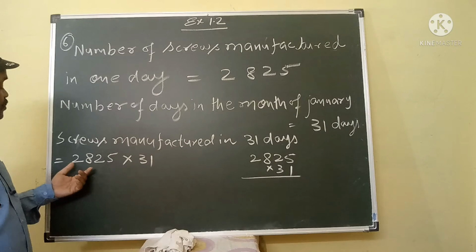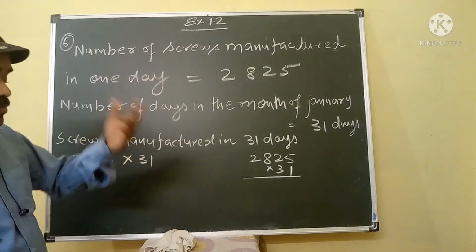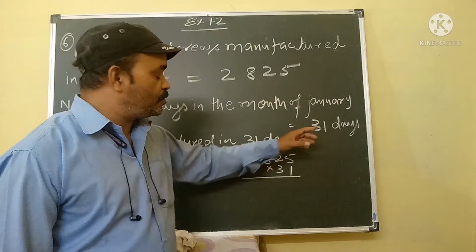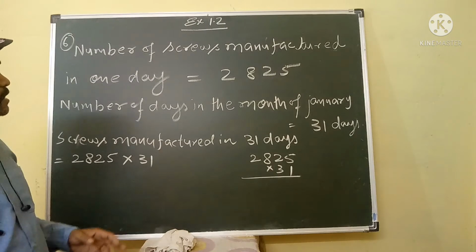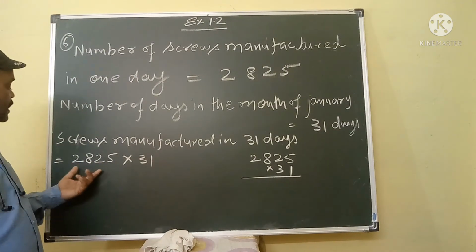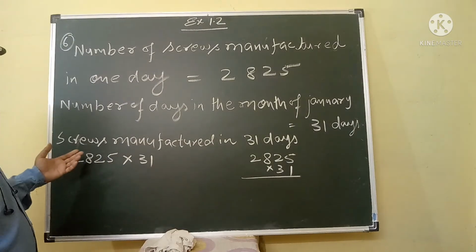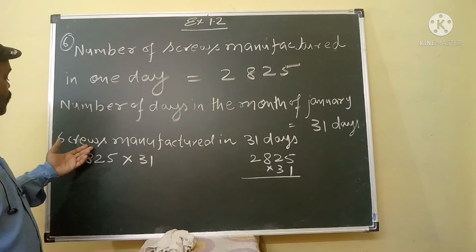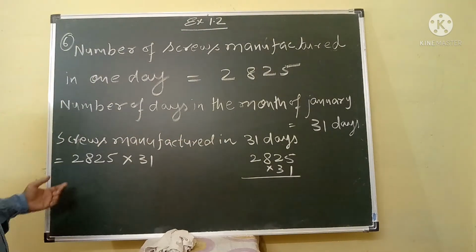But in this question we will find out the value of more than 1 day. More than 1 means 31 days. 31 days is more than 1. So we will apply the multiplication procedure. Number of screws manufactured in 31 days will be